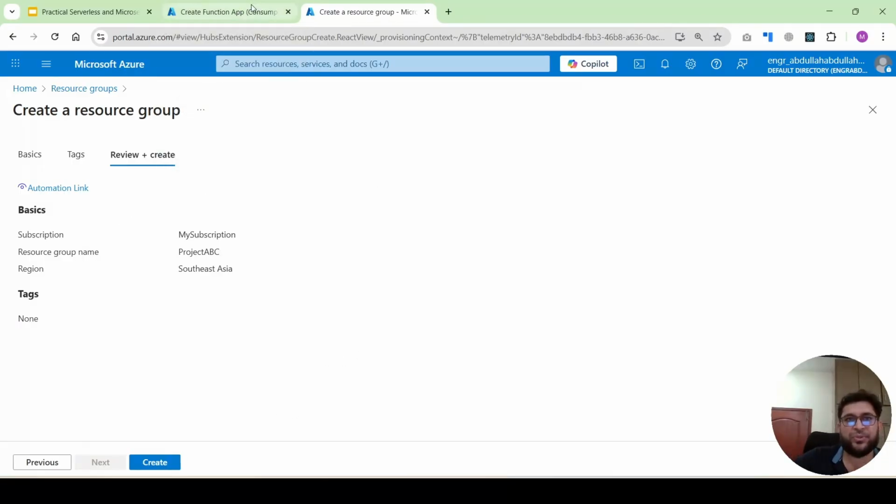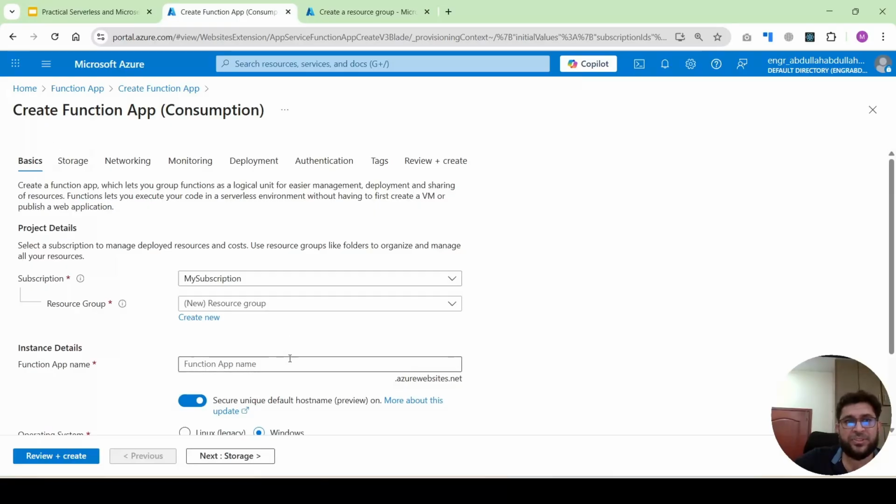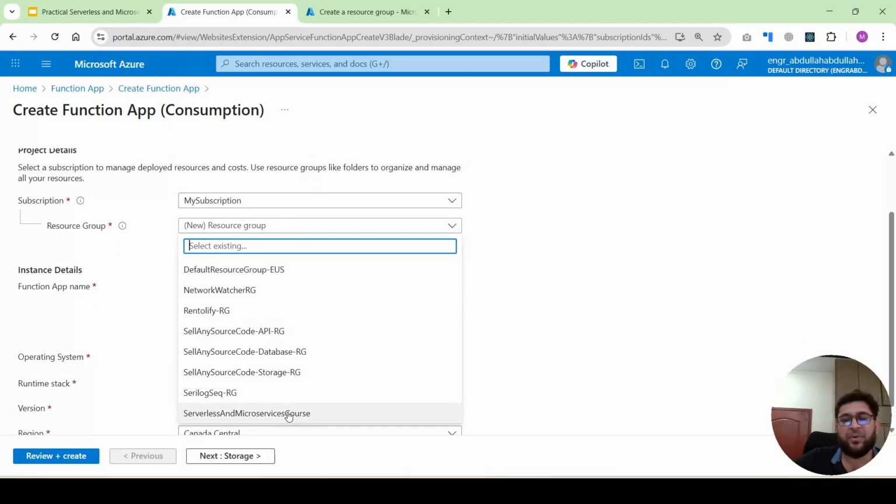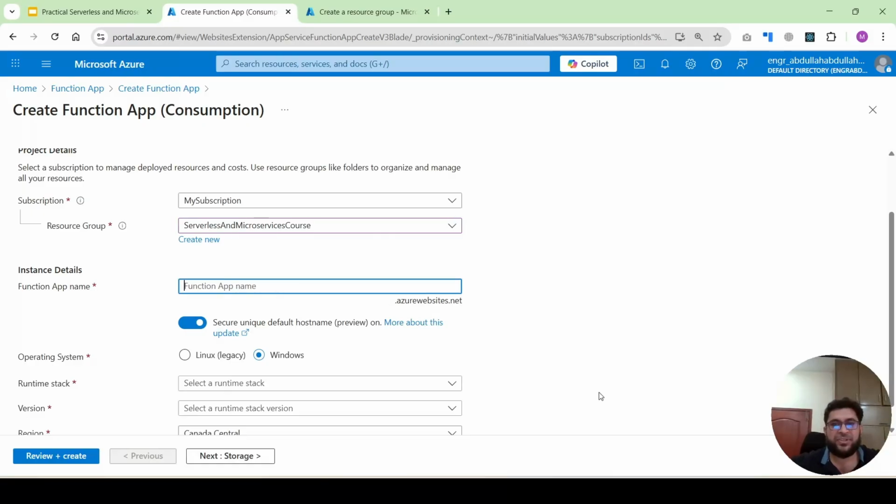Once you create this resource group, when you come to the basic settings, you will see the newly created resource group in your list. I already have the serverless and microservices resource group, so I will select this. Next you will give a globally unique name for this function app, for example, demo demo 2. So this will be a unique identifier for your app name.